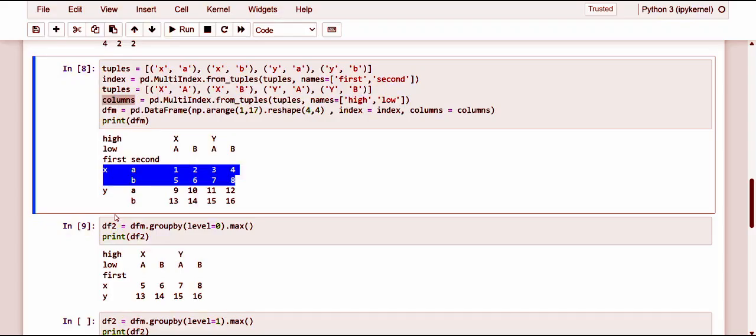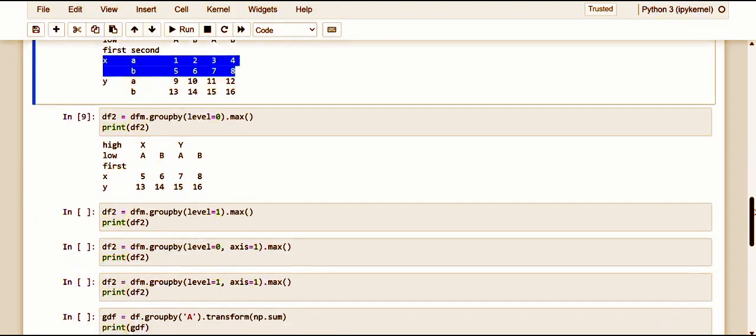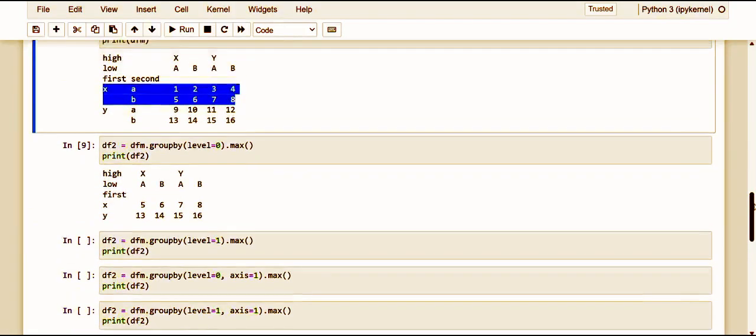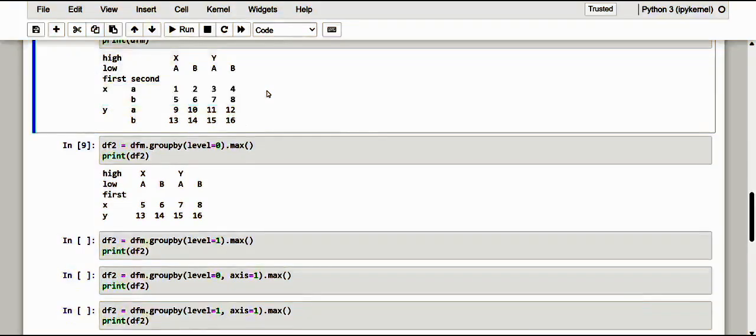So information regarding the second level of the labels, which is AB, is lost. Instead we can now apply group level 1. Kindly have a note of it. Let me go towards the group level 1. Let this cell 8 be visible. So now kindly have a note of it.